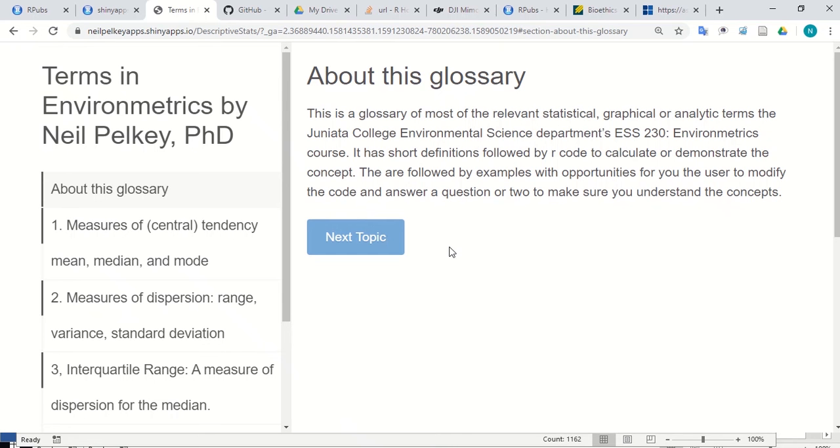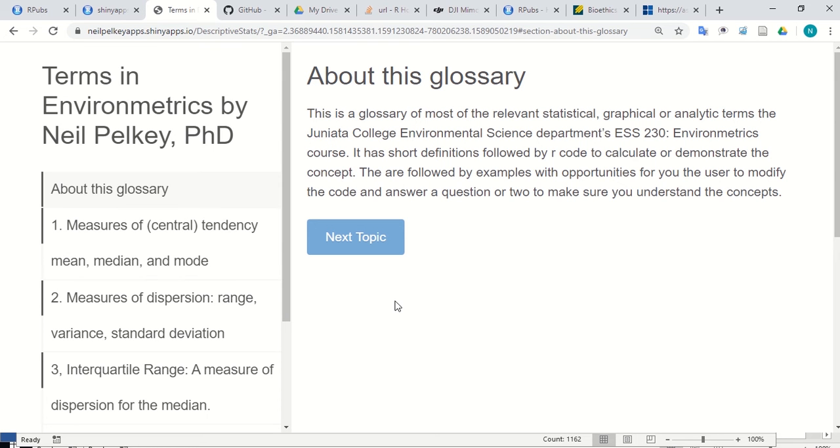All right, so this is quickly about this environmetrics glossary. It's an attempt to convey some terms, learn a little R, hopefully be useful for people who aren't doing R. But essentially I'm going to give you one quickie on how to do it. So it starts off here. It has a next that'll walk you through the topics. Right now there are only 5 of the topics completed.